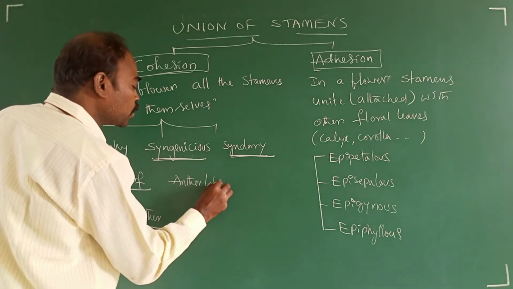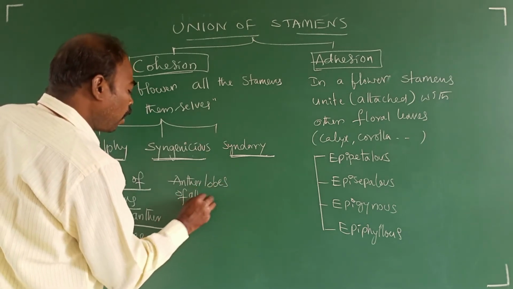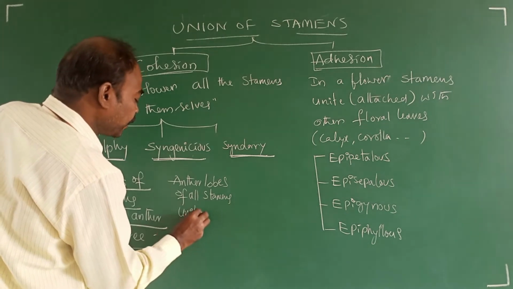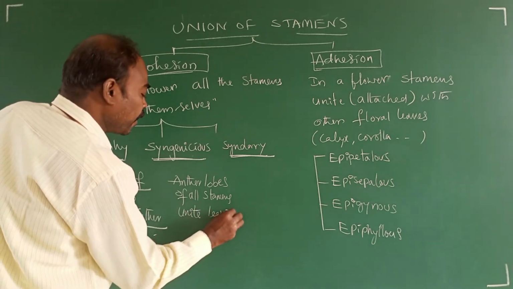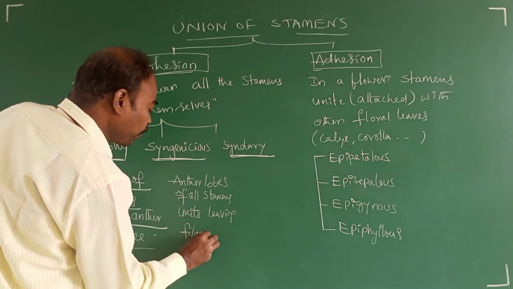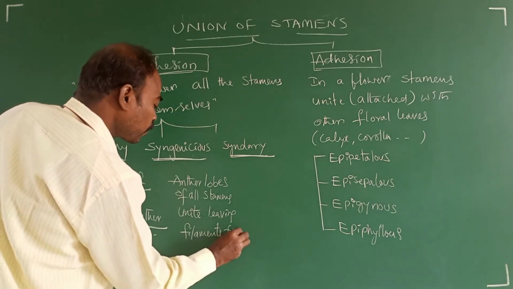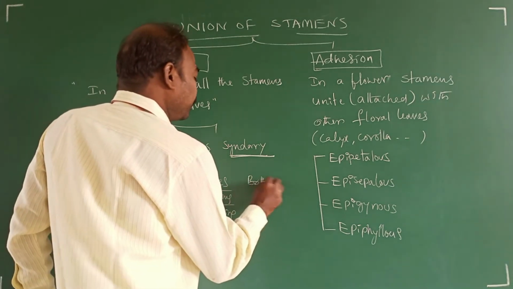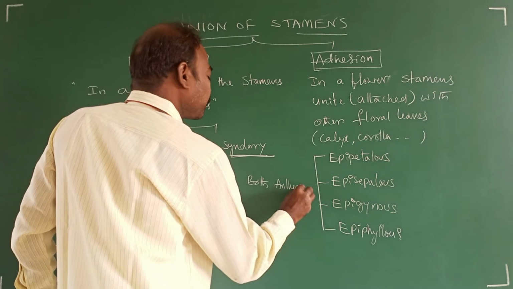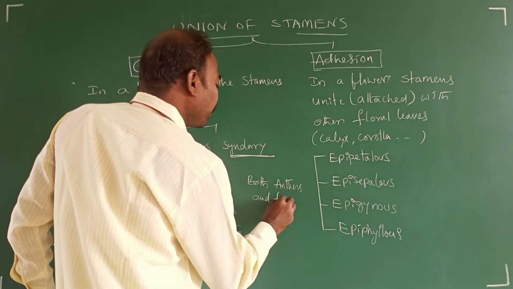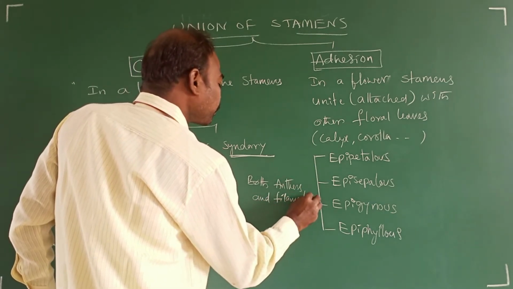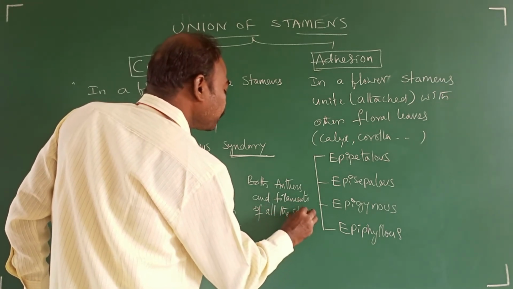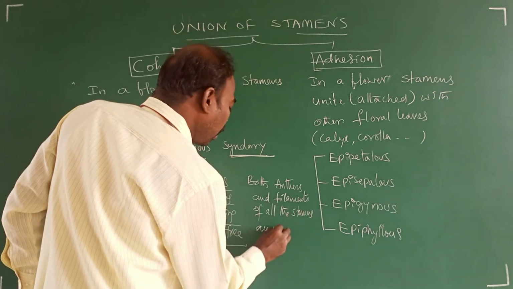Anther lobes of all stamens unite, leaving filaments free. Both anthers and filaments of all the stamens unite.